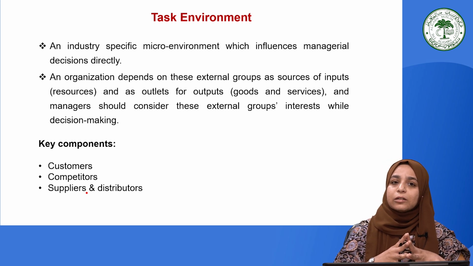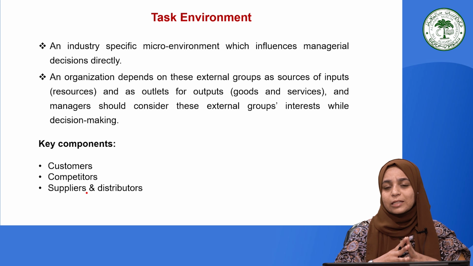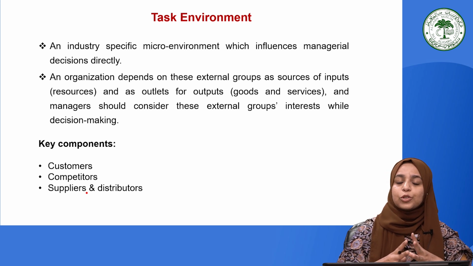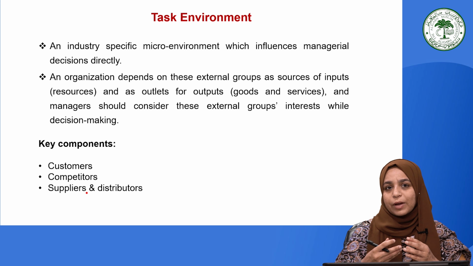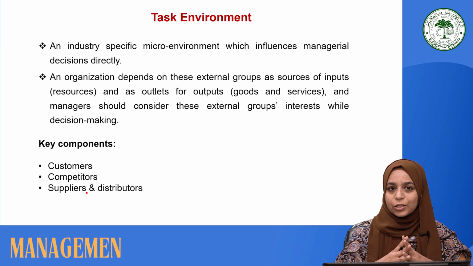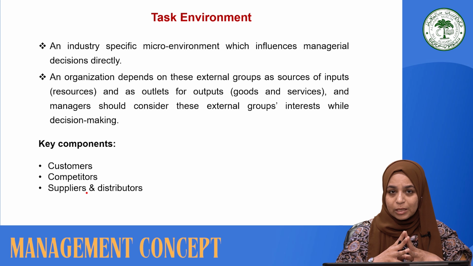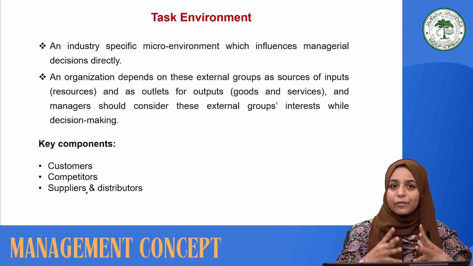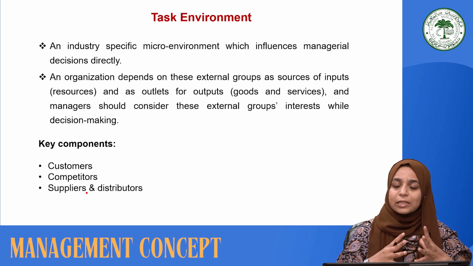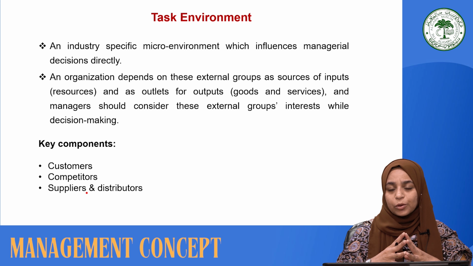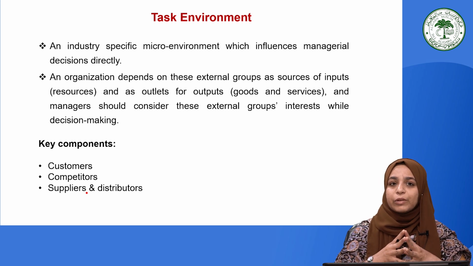Since every industry is unique in its nature and characteristics, it is an industry-specific environment and does not apply to all industries. Something which is relevant to one industry, and any change in those factors, is going to affect the decision making and the actions of a manager in an organization. The key components of this environment are the customers, suppliers, and competitors. They are the main elements of a task environment, and that is why it is unique to every industry. Every industry has its own demand and supply, which is managed by the organization by maintaining relationships between these stakeholders.